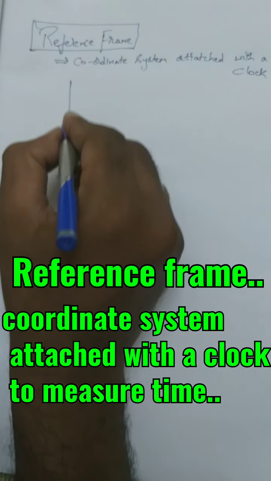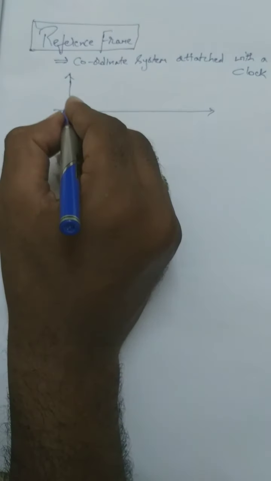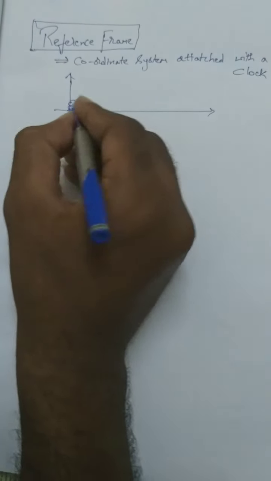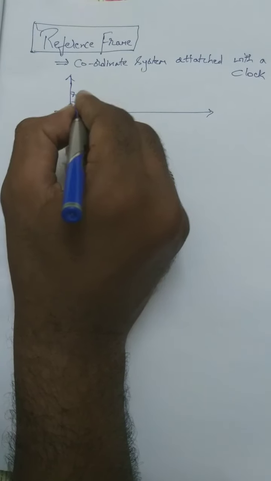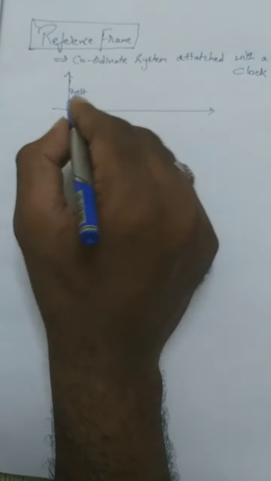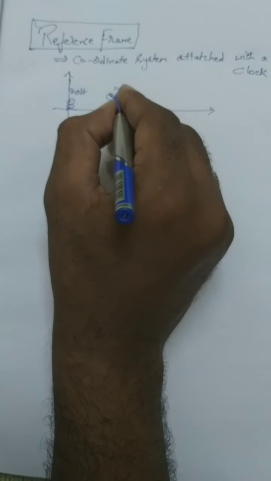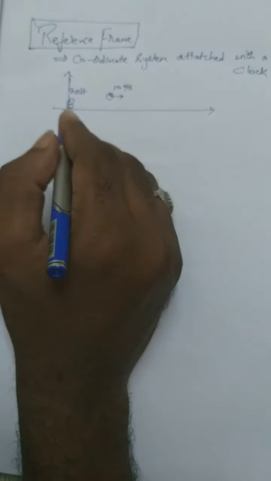Suppose, as yesterday, there is a person here who is at rest. This person is observing a ball which is moving with a speed of, suppose, 10 meter per second.